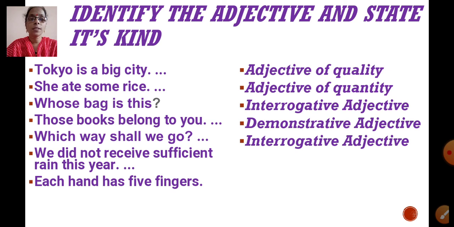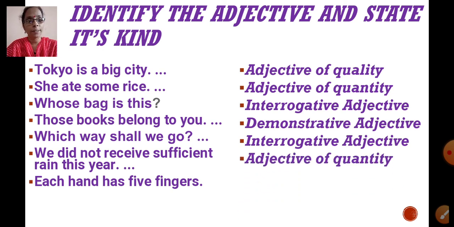We did not receive sufficient rain this year. In this sentence, which is the adjective, children? Yes, sufficient. And which kind of adjective? Adjective of quantity.